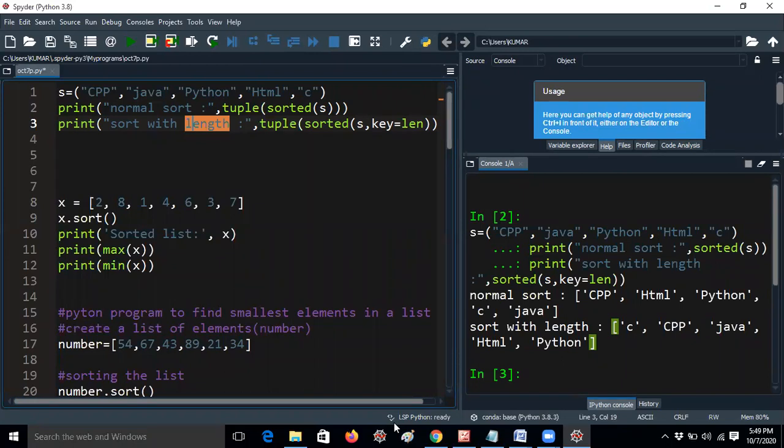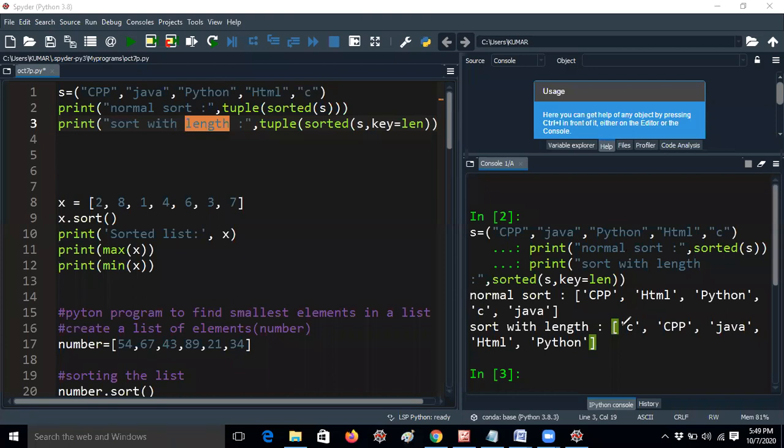Okay. So here I'm giving CPP, Java, Python, HTML, C. All strings must be in double quotes or single quotes in Python, you know already. So normal sort, tuple of sorted of S. That means if you're giving sorted of S, the elements will be printed in sorting order. Okay. So how will it be sorting?